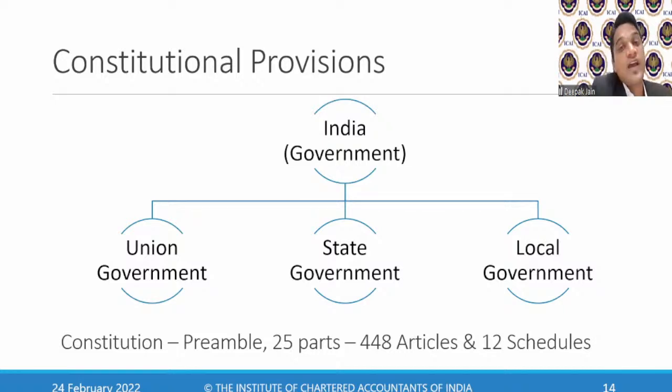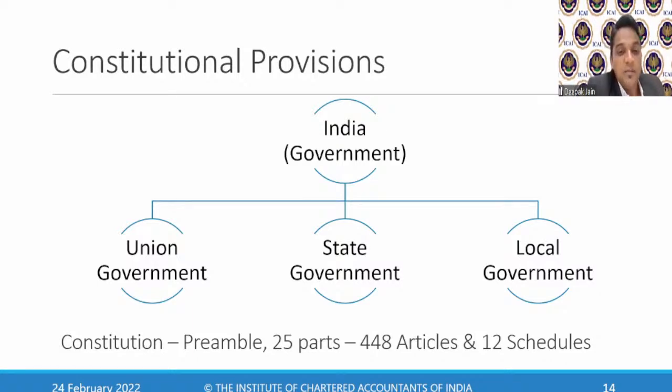Our Constitution has a preamble which says we are a sovereign, socialist, democratic republic. We are all clear with this. We have learned this in our schools, right? So the Constitution has a preamble. Why is the preamble important? Because it says what your country is. It tells what kind of country we are, whether we are an autocratic country or a democratic country. We are lucky that we have a democratic country.